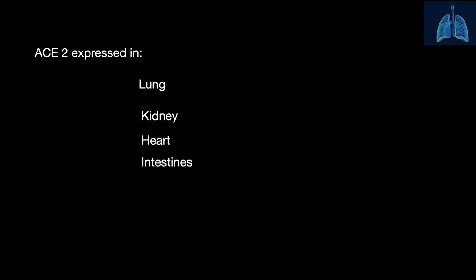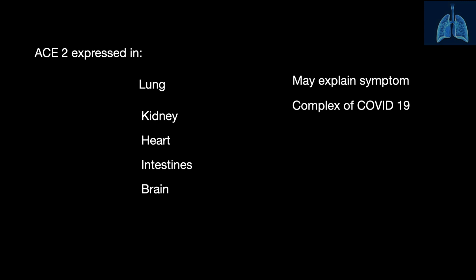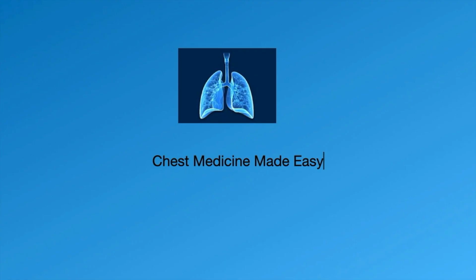Now, angiotensin converting enzyme 2 is expressed in the lung, the kidneys, the heart, the intestines, and the brain. This may explain the symptom complex found in COVID-19, which we will talk about in a later video. We will also try to discuss the symptom complex, the presentation types, the prognostic factors, and also treatment options in a later video. Let us stop for now.